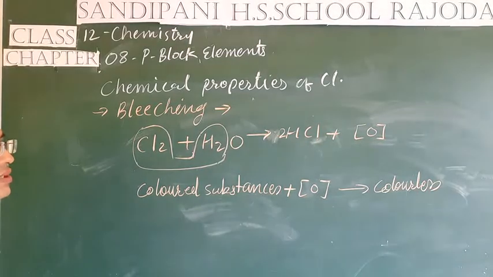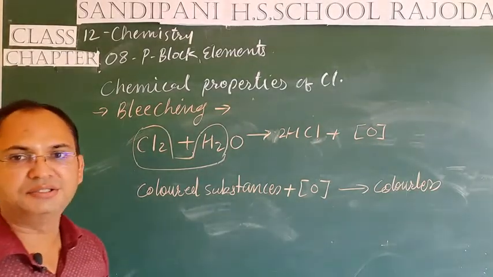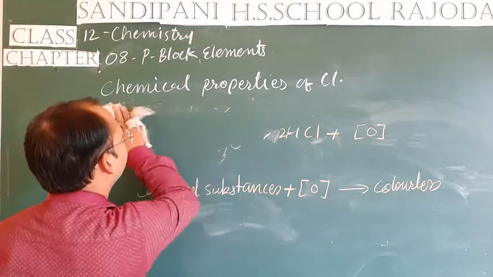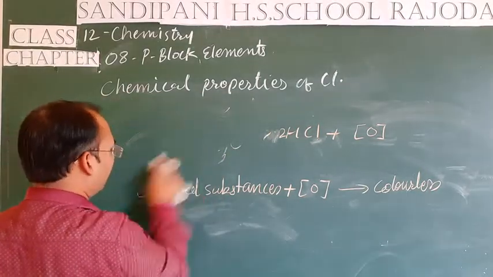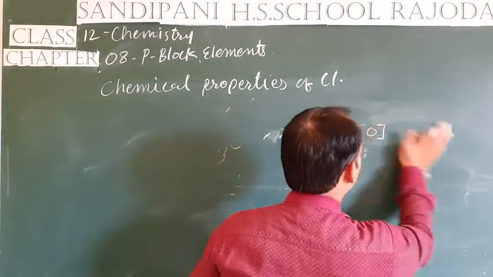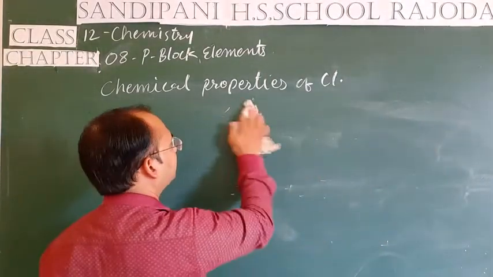Next is, students, its reaction with the halides. Now, what is the meaning of halide? We have seen in the beginning that when hydrogen combines with a halogen, here the chlorine itself is a halogen.